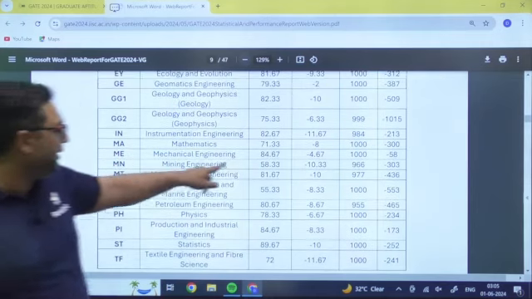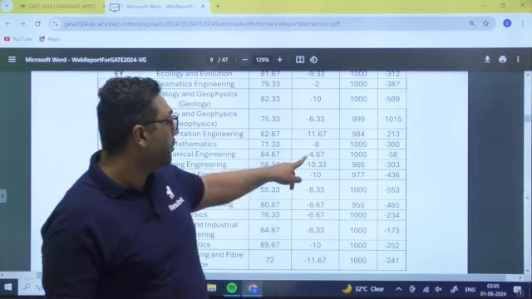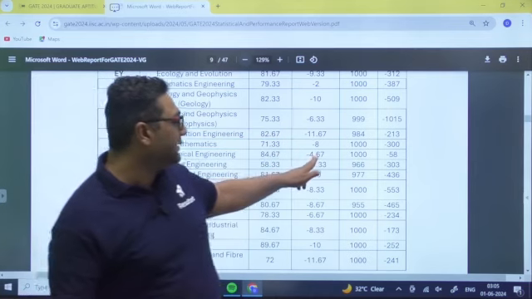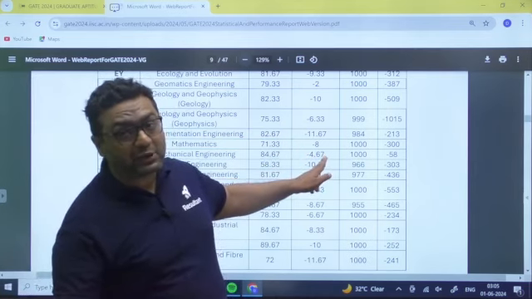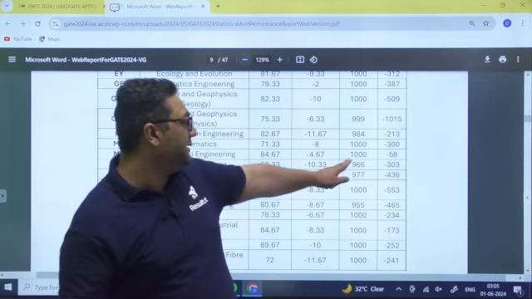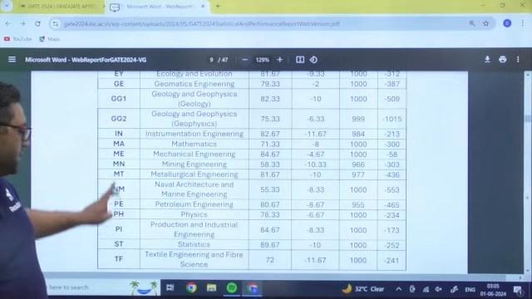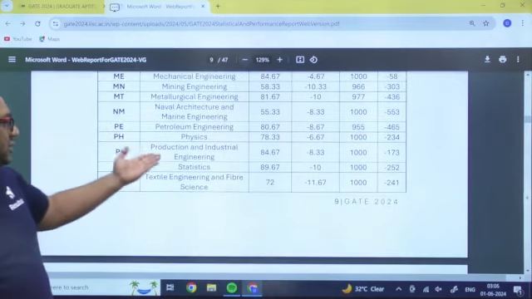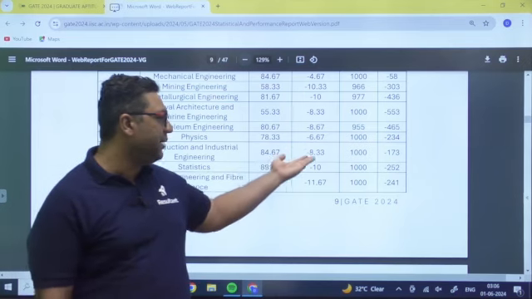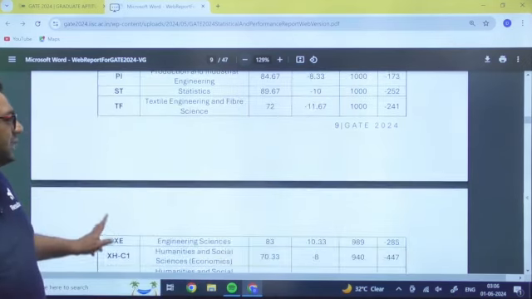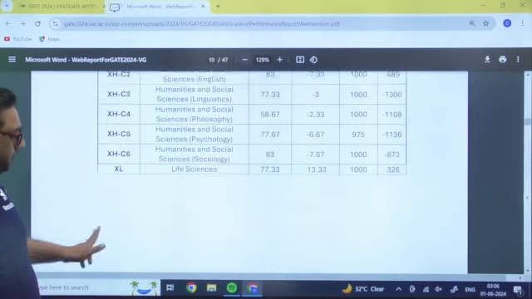For mechanical, 84.67 is highest, minus 4.67 is going to be minimum, and I feel that is lesser because a lot of MTA marks happened. 1000 is the positive score maximum, minus 58 is the negative score minimum. So you can see for production industrial 84.67, minus 8, and highest is 1000, negative is minus 173.